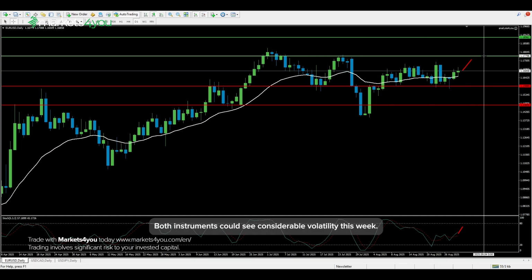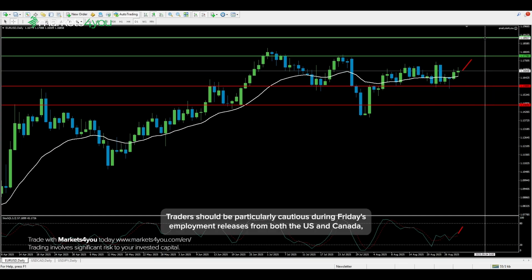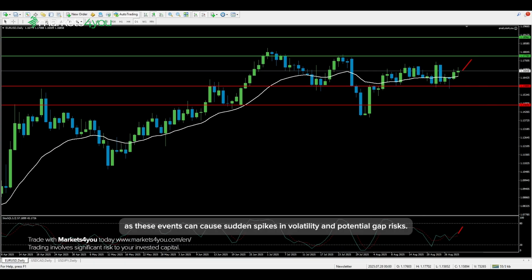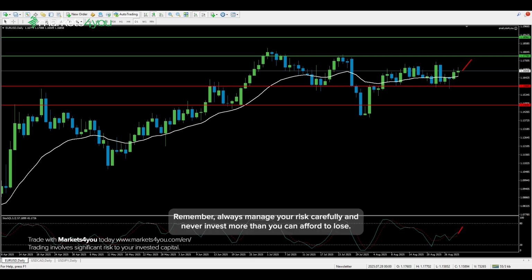Both instruments could see considerable volatility this week. Traders should be particularly cautious during Friday's employment releases from both the US and Canada, as these events can cause sudden spikes in volatility and potential gap risks. Remember, always manage your risk carefully and never invest more than you can afford to lose.